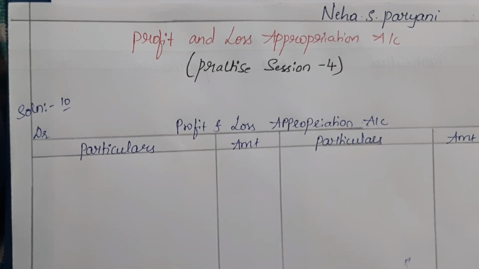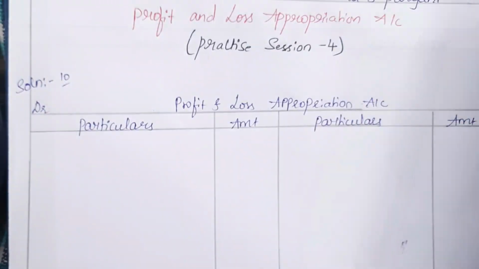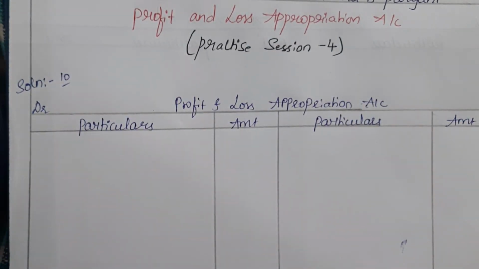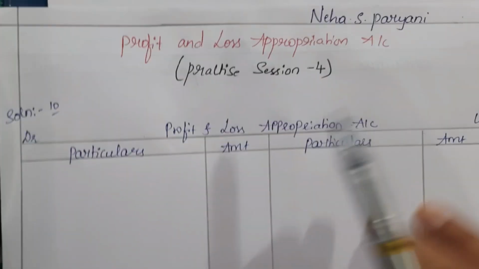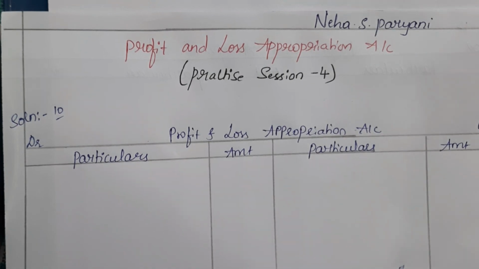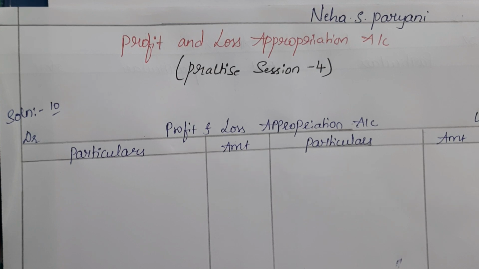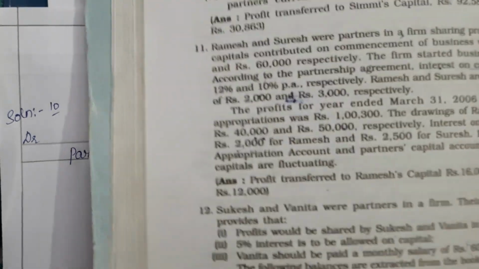The textbook that I am using is this one, the textbook for accountancy class 12 from NCERT. So today we are going to solve the further questions on profit and loss appropriation account topic. We already have solved many problems on this topic. We are left with 3 more questions from your textbook here.